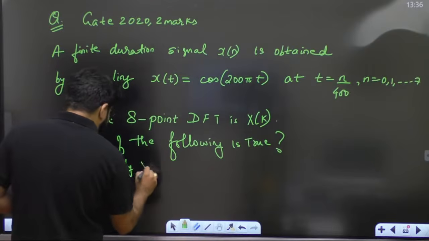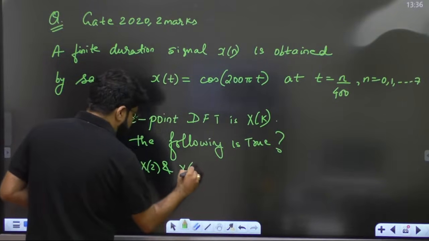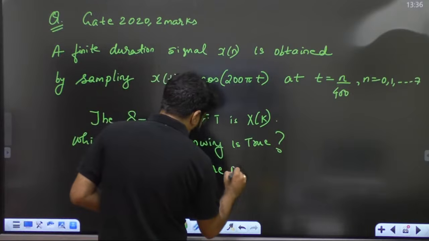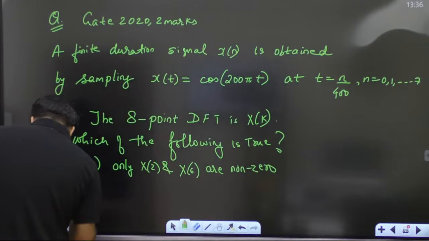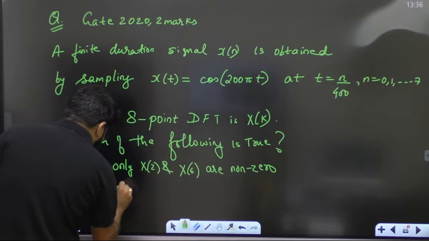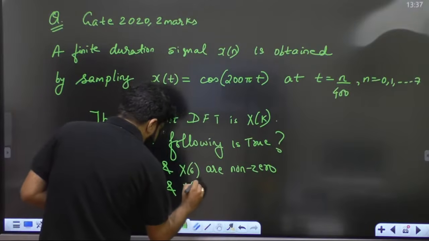Only X[2] and X[6] are non-zero. Then I have the option number B. Only X[3] and X[5] are non-zero.